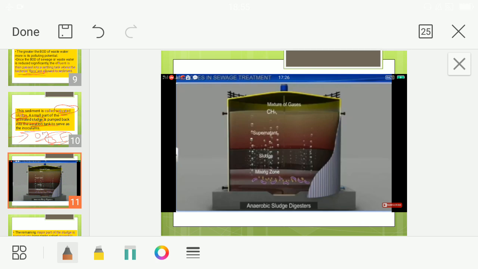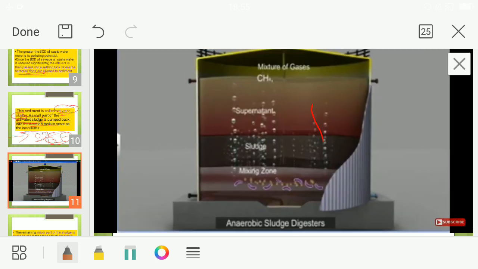This activated sludge is collected and it is put into another tank called the anaerobic sludge digester. So this activated sludge is kept over here mixed with some water. So what is happening? This is anaerobic. Anaerobic means what? There is no oxygen. Oxygen is not present. So what will happen? These anaerobic microbes will start digesting. They will multiply. All these aerobic ones will die. The anaerobic microbes will start digesting all this activated sludge. These microbes are digested by whom? These anaerobic microbes. And these anaerobic microbes will be releasing some gases like methane, hydrogen sulfide, carbon dioxide. These gases will be released. Okay.